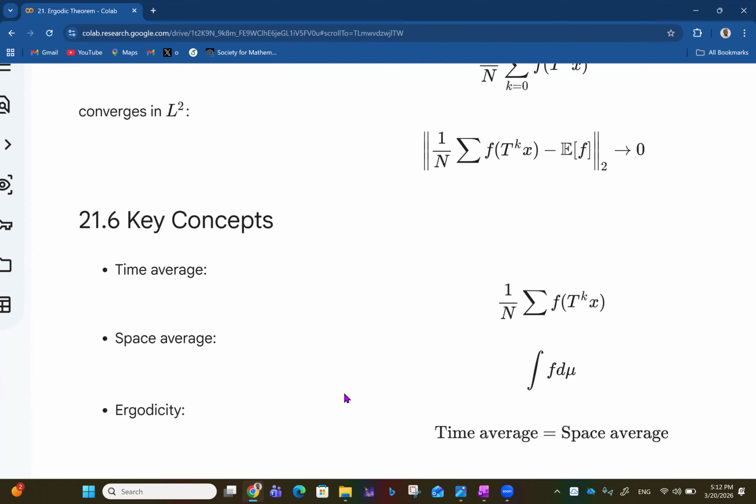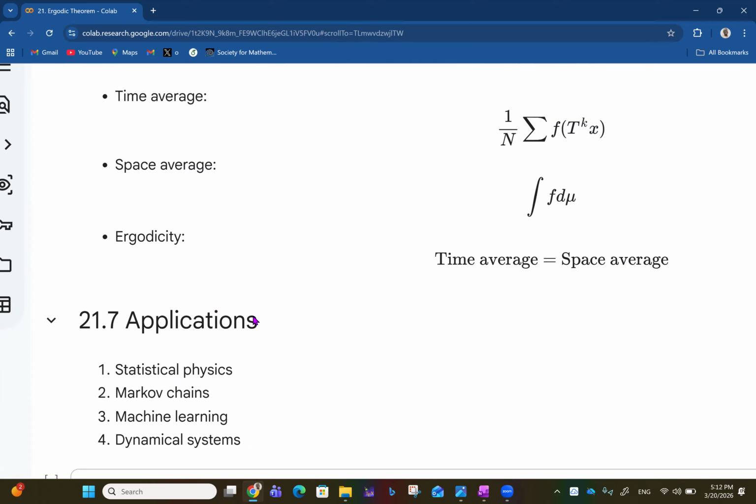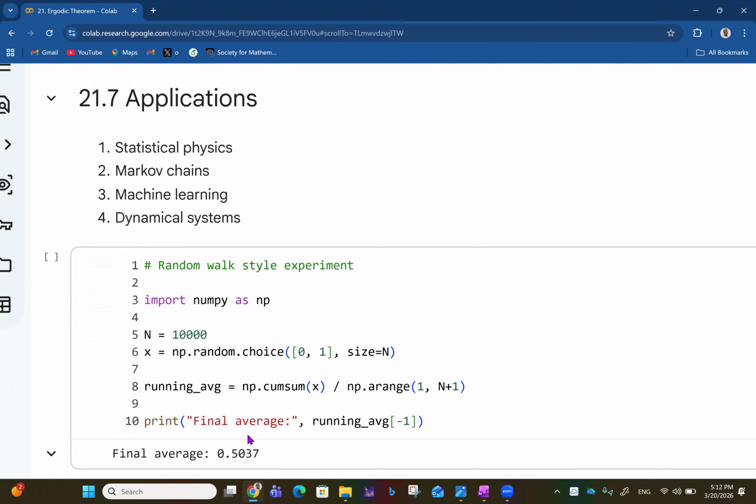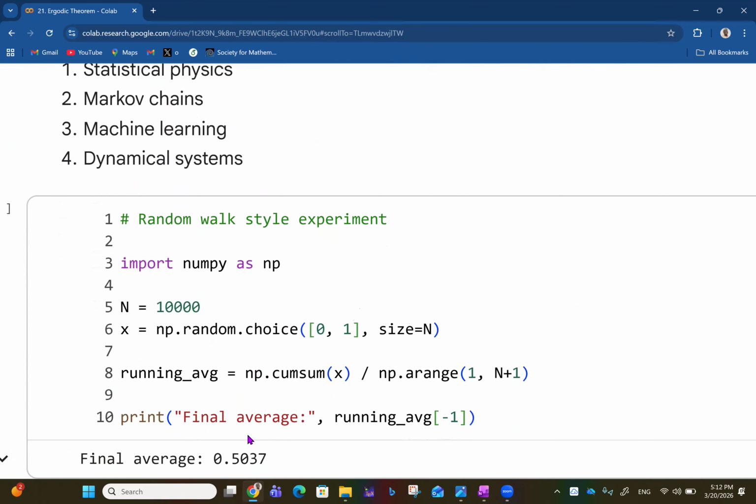And then ergodicity tells us that time average is equal to space average. So we have some applications of ergodic theorem. First of all, we have it in statistical physics and Markov chains, which we are considering, then in machine learning and dynamical systems. So we have a simple example to work with here.